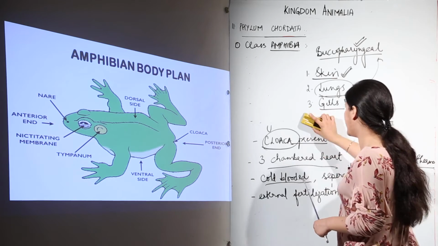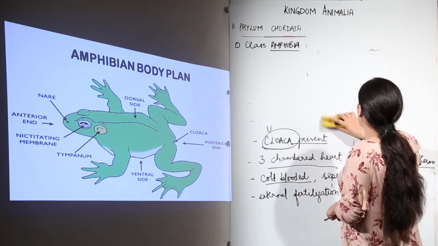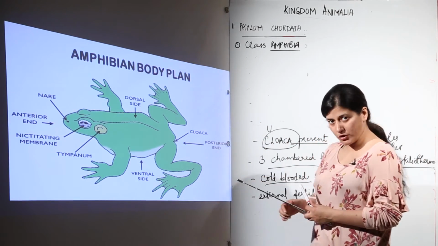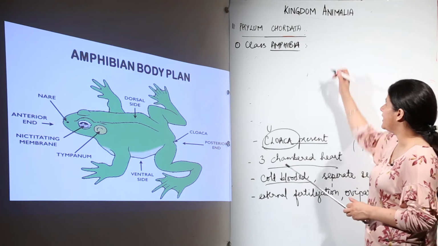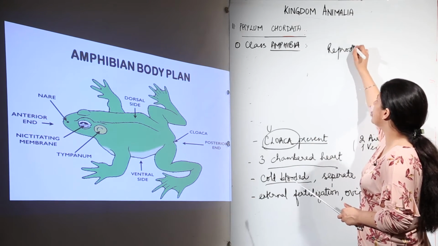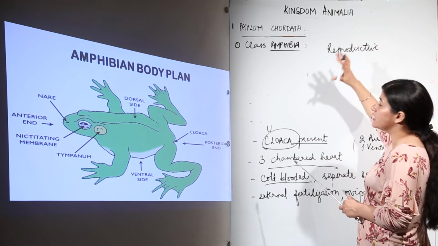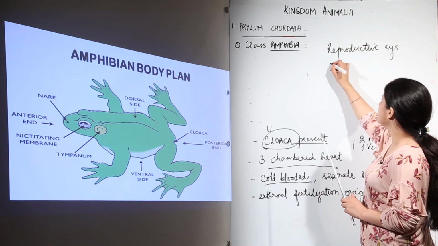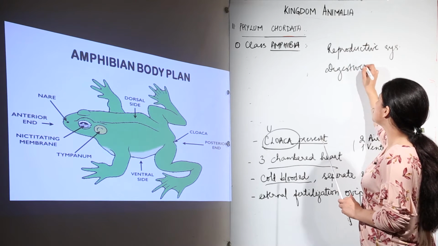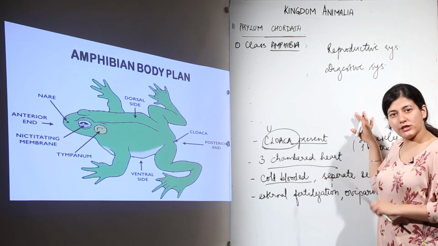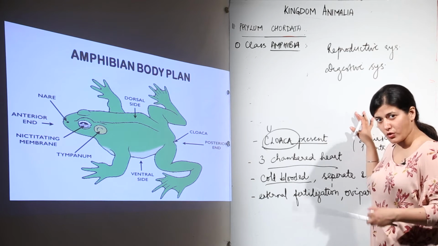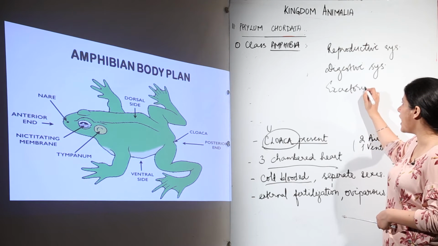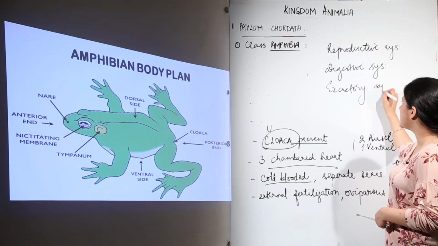Now we were at cloaca before we talked about respiration. What is cloaca? Cloaca is a common opening, as you can see over here. It is a common opening. Now when we talk about different systems, like we have reproductive system where there would be formation of male and female gametes in the respective organs, that is gonads we term them. We have digestive system that is responsible for digestion of food, and whatever is not digested, that is thrown out of the body in the form of waste. And there is another system which must throw out the waste from the body, and that is excretory system.